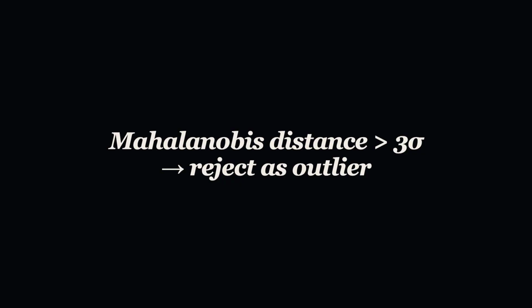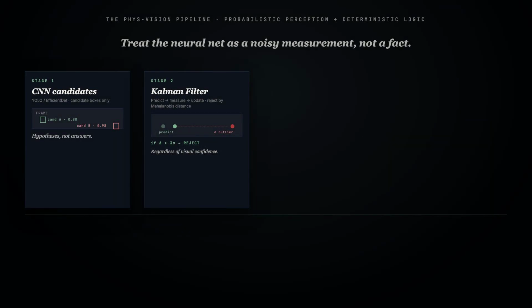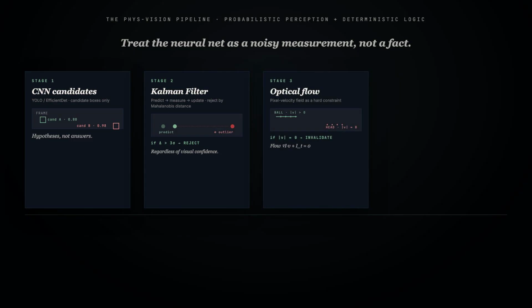The vision system returns 2 candidates, one near the prediction, one 15 meters away on the linesman's head. The filter computes the Mahalanobis distance, the number of standard deviations between prediction and measurement. If that distance exceeds 3 sigma, the candidate is rejected as a kinematic outlier, regardless of its visual confidence score.